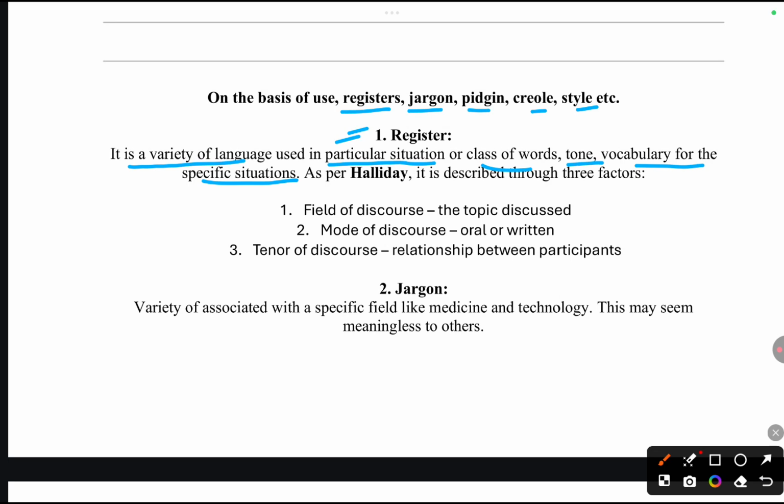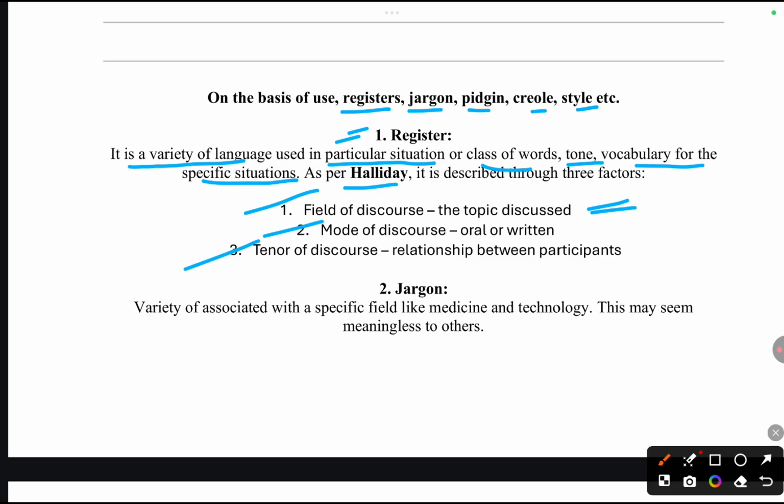In a particular situation, what kind of register you are going to use is described by Halliday. It depends on three factors. First is the field of discourse, second is the mode of discourse, and third is the tenor of discourse. What is field of discourse? The topic discussed: on the basis of what kind of topic is discussed, you are going to use the register.